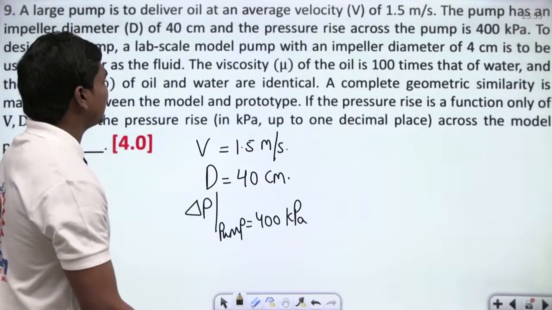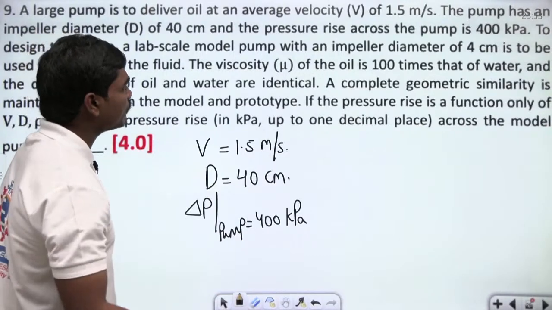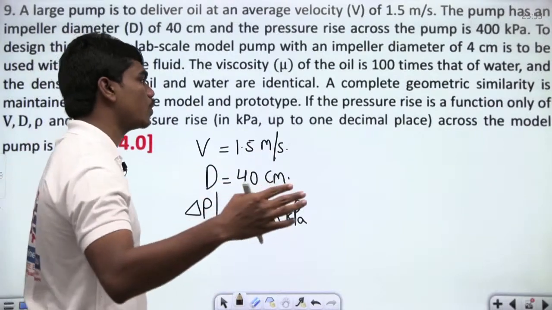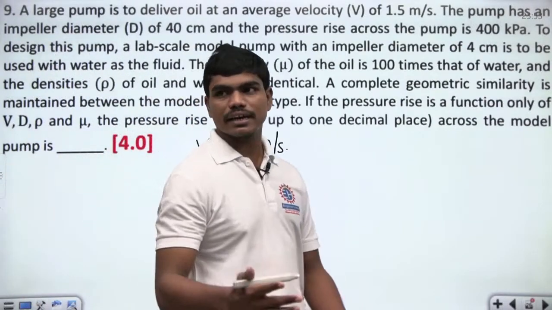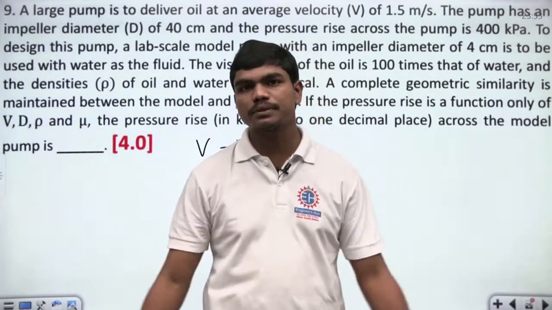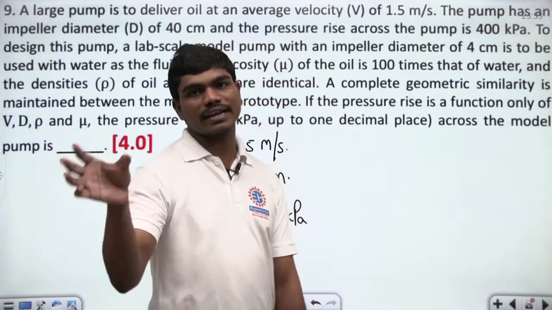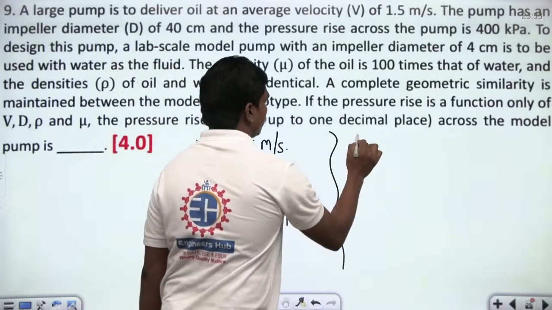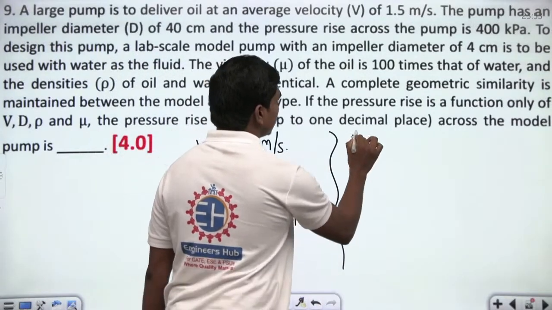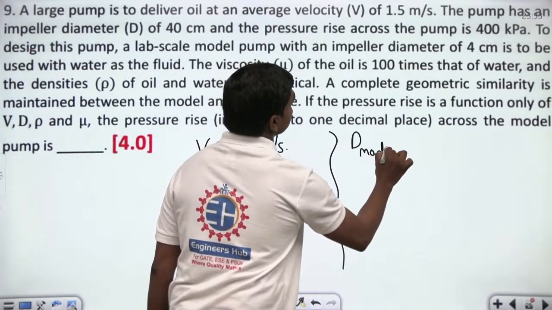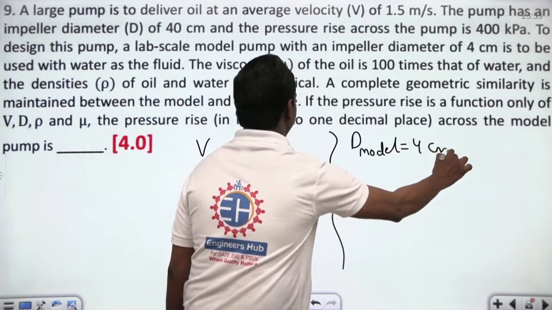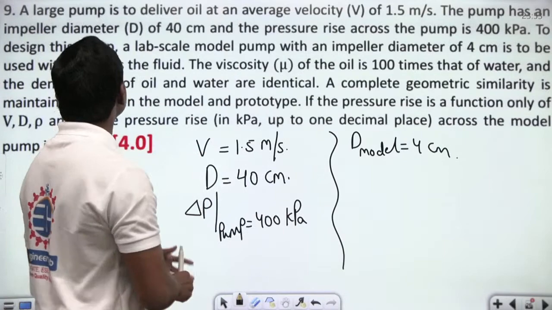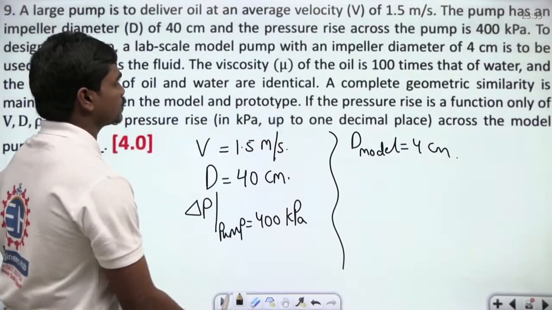To design this pump, a lab scale model pump with an impeller diameter of 4 centimeters is to be used with water as a fluid. Generally, in labs we don't have enough space to create the actual prototypes. So what we generally do is scale them and create models, correct? So they have created one model such that the diameter of the model is equal to 4 centimeters. For the actual 40 centimeter diameter pump impeller, they have designed a 4 centimeter model.